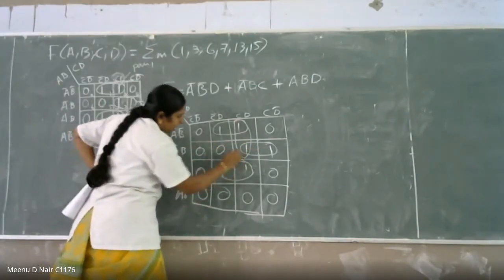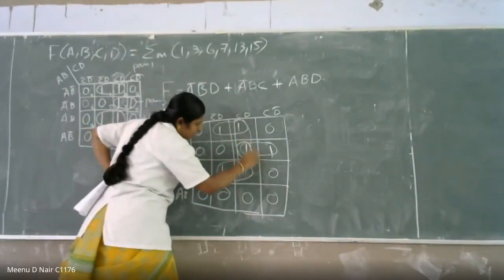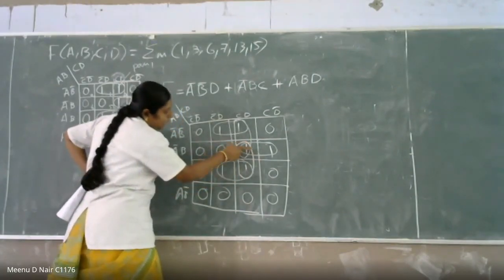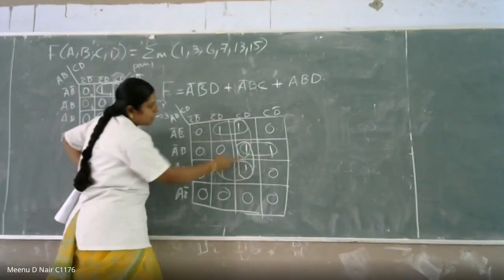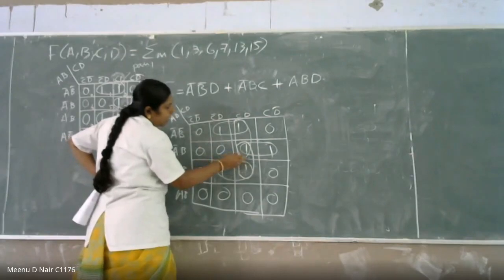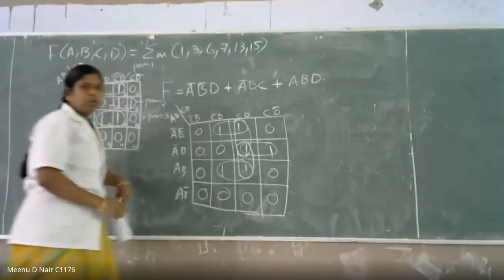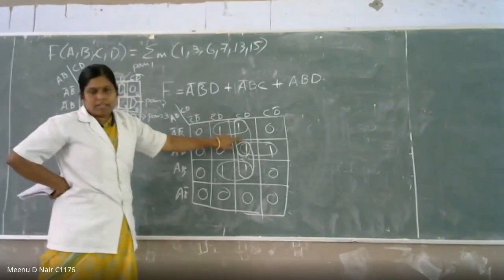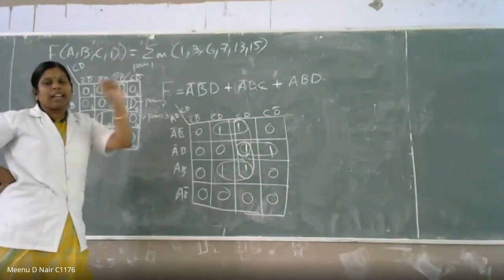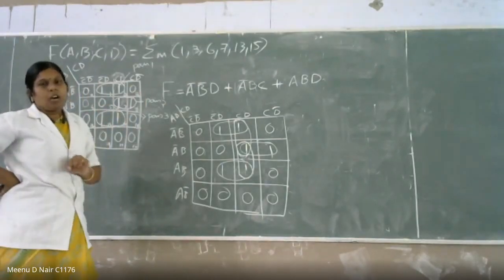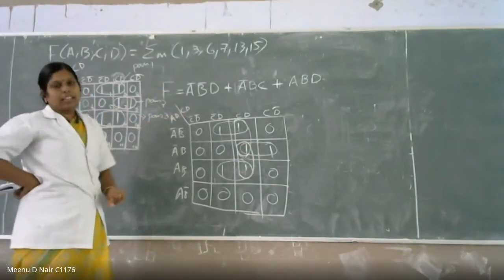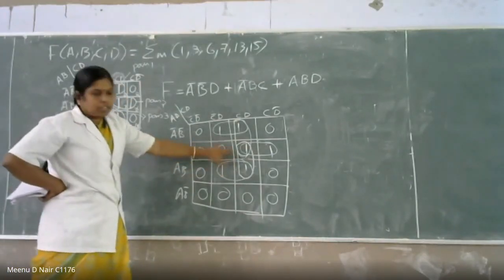And the second thing is, again you are pairing this one and this one. So this pair is connected and this pair is connected. This pair is connected 2 times, which is not a problem. Here you are making an extra pairing to remove the hazard. You have to make a connection between all the pairs or groups. At least one digit has to be connected with another pair, octet or quad, anything. Then only you can call it hazard free.